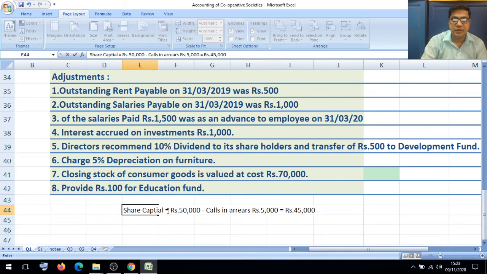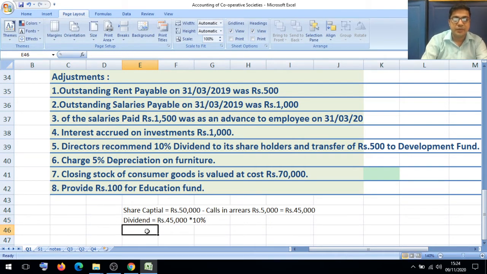On this capital we have to find the dividend value. The 10% dividend from this 45,000 will be rupees 4,500. So it is a current year dividend.